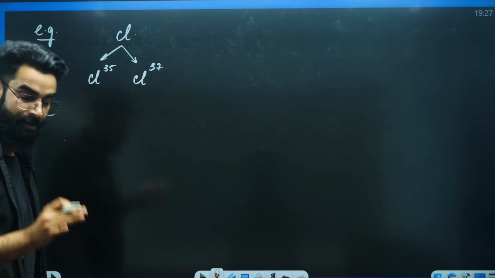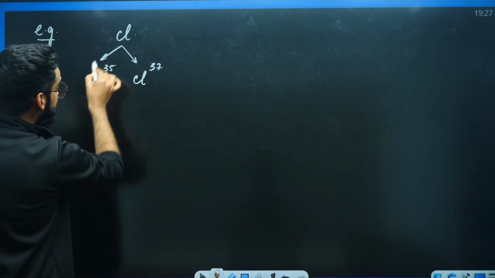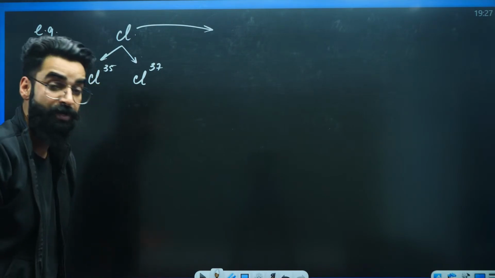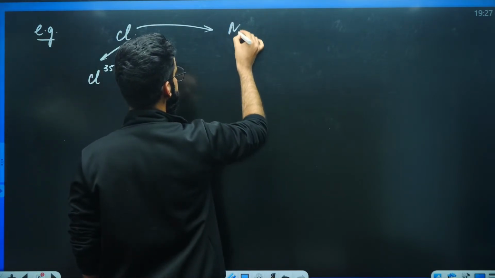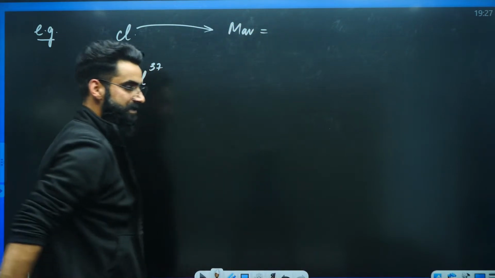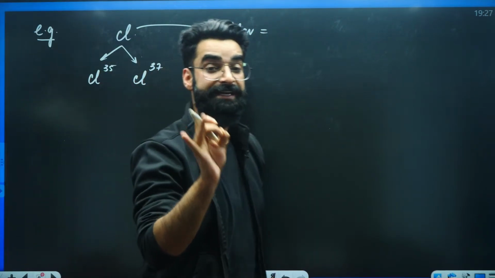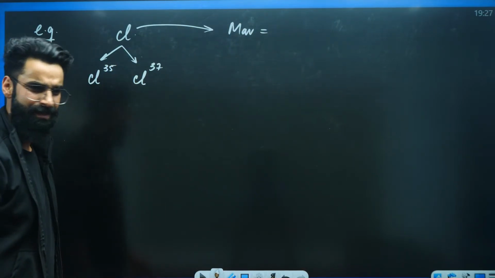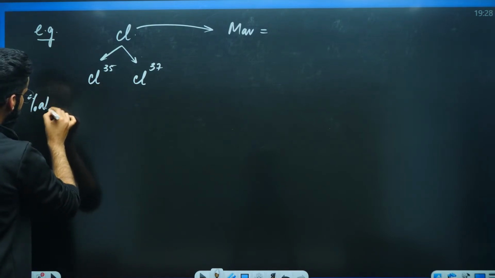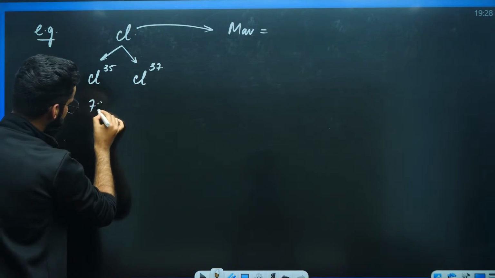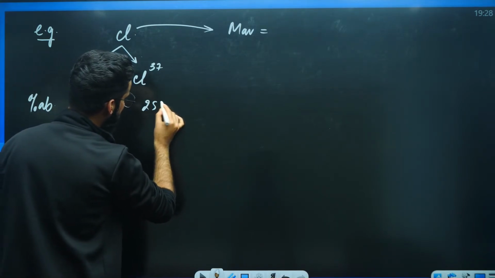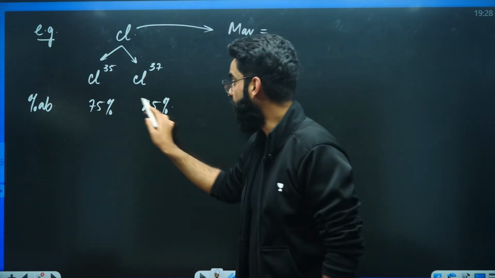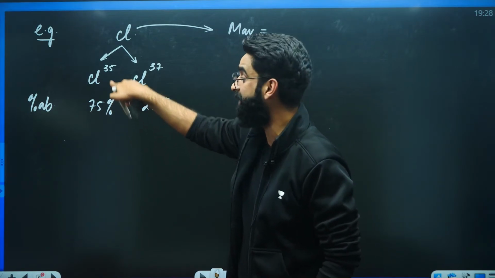Cl35, Cl37. I told you a few minutes back, whenever the element has isotopes, we do not calculate the normal atomic mass. We calculate the average atomic mass. In order to calculate the average atomic mass, we need the percentage abundances of these isotopes. And let me tell you, the percentage abundances of these isotopes are 75 and 25%.